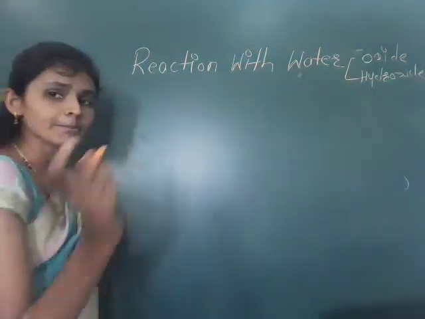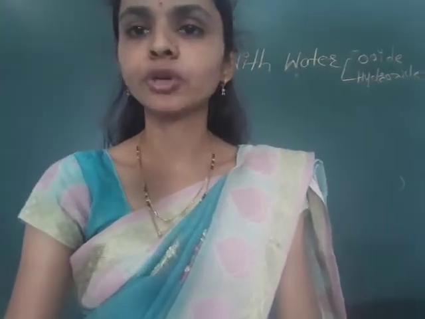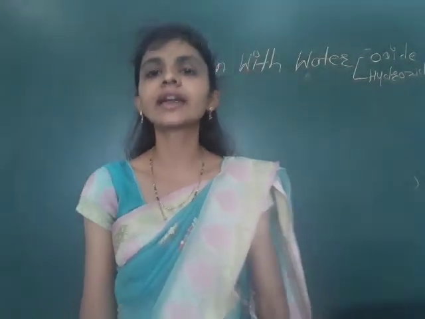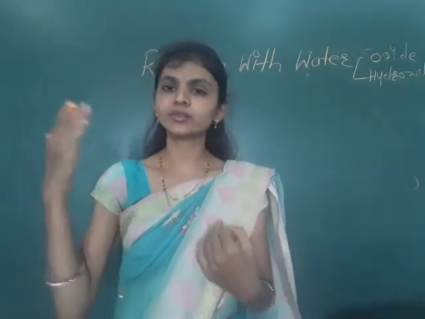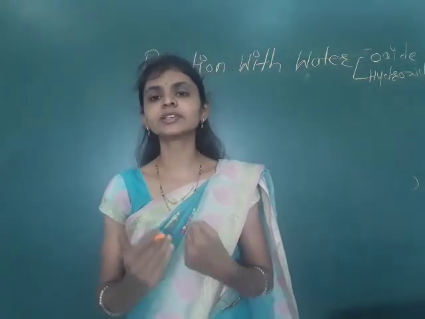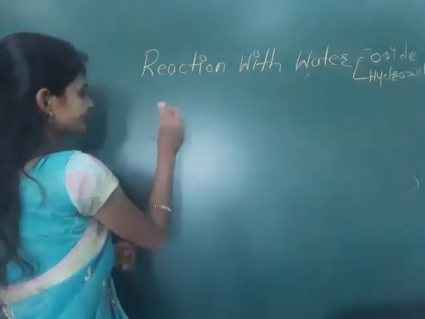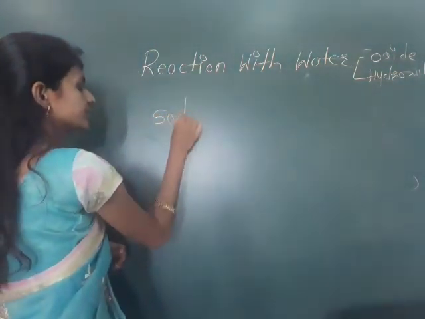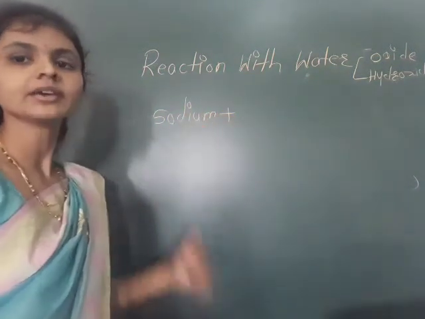First, some metals such as potassium and sodium, when they react with water, we will get hydroxides, and with that reaction they simultaneously release hydrogen gas. Take the metal sodium.